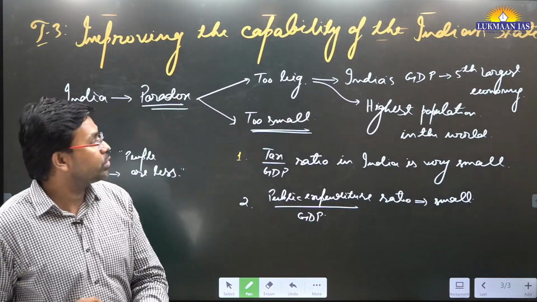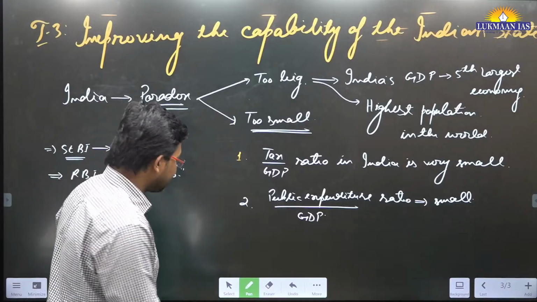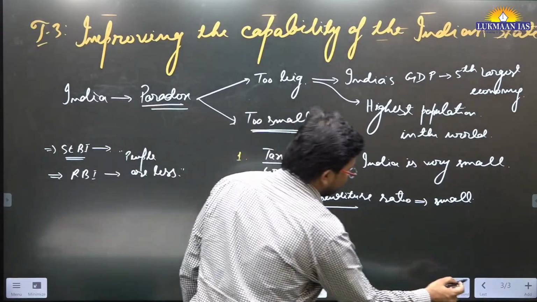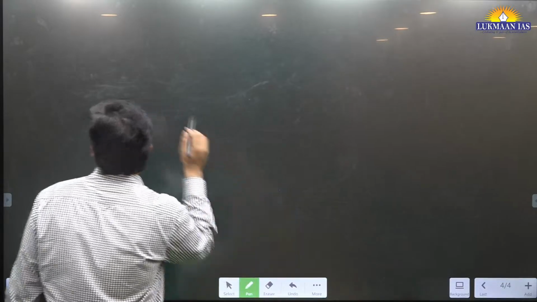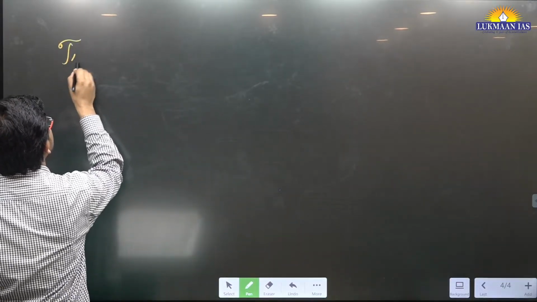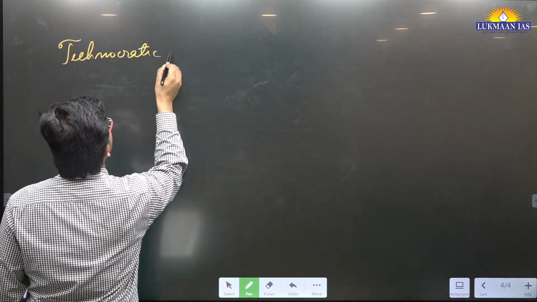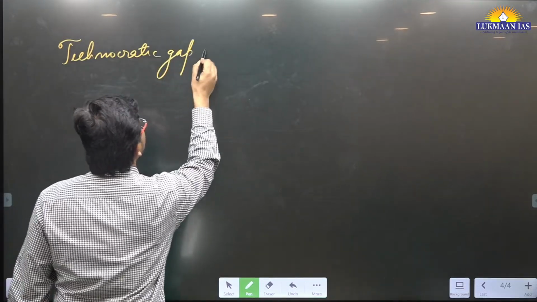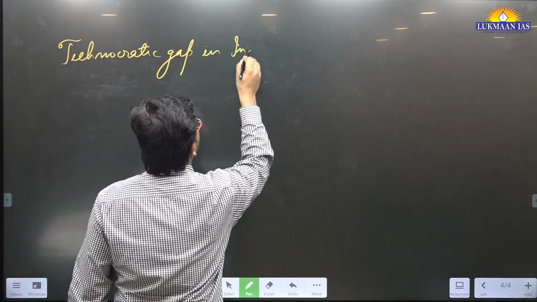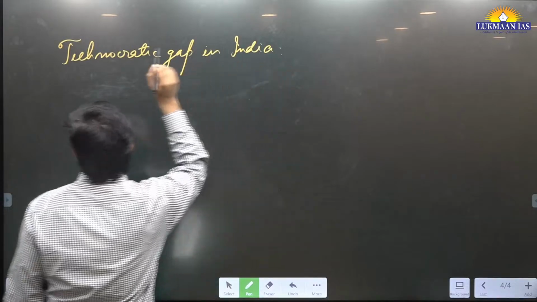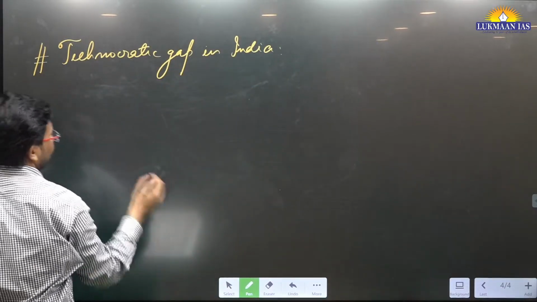Also in this article, the author says there is a technocratic gap in India. What kind of technocratic gap is there? We are going to discuss it.